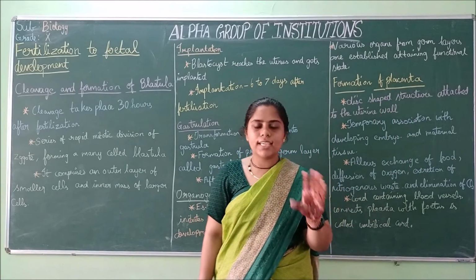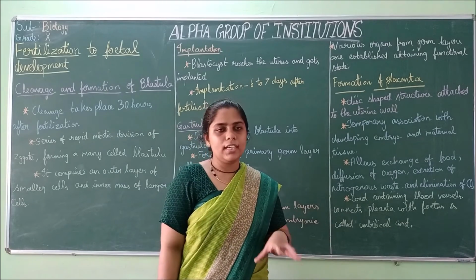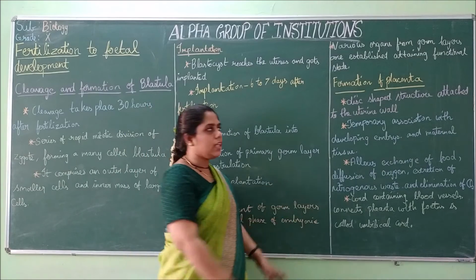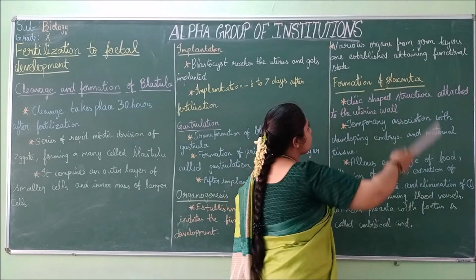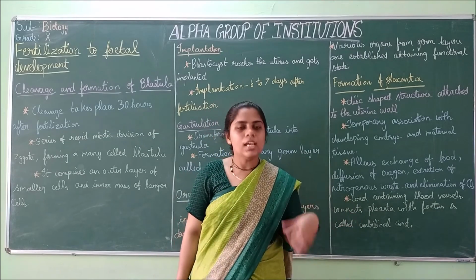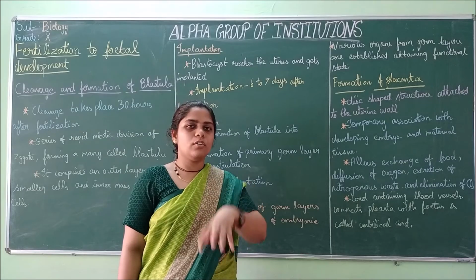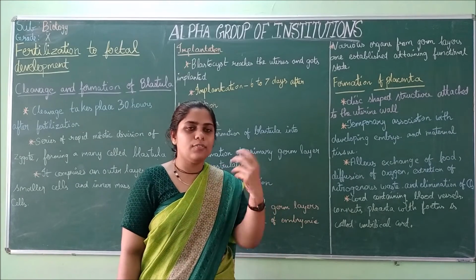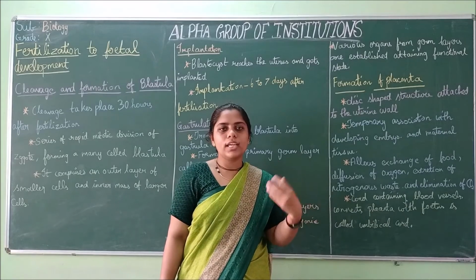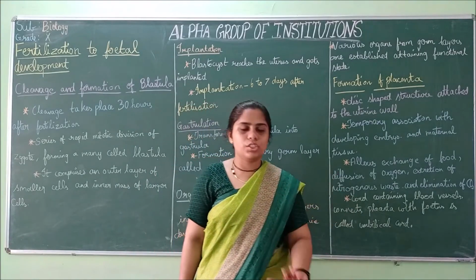We saw that a primary germ layer is formed in gastrulation. Now from this germ layer, many organs will be produced and reach a functional state, means they will start to function on their own. For example, if you take the heart, after it has been developed, it will start beating, doing its activity, its function. That is what is called attaining a functional state.